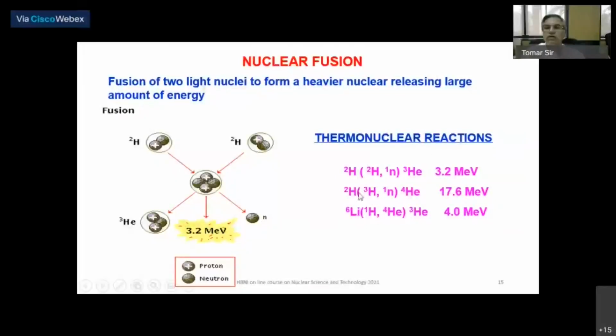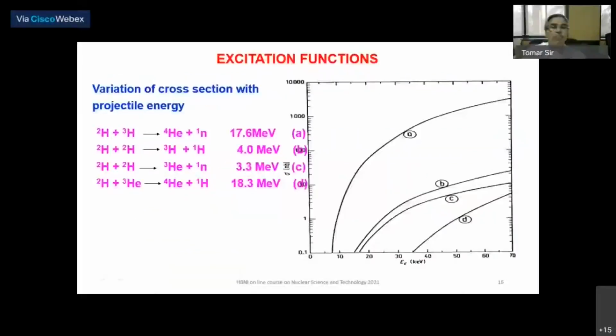Deuterium-tritium fusion releases 17.6 MeV, giving helium plus neutron. And lithium-6 and proton fusing together give helium-4 and helium-3, releasing 4 MeV. So there are different thermonuclear reactions one can try to fuse. I will try to explain them in the next graph.